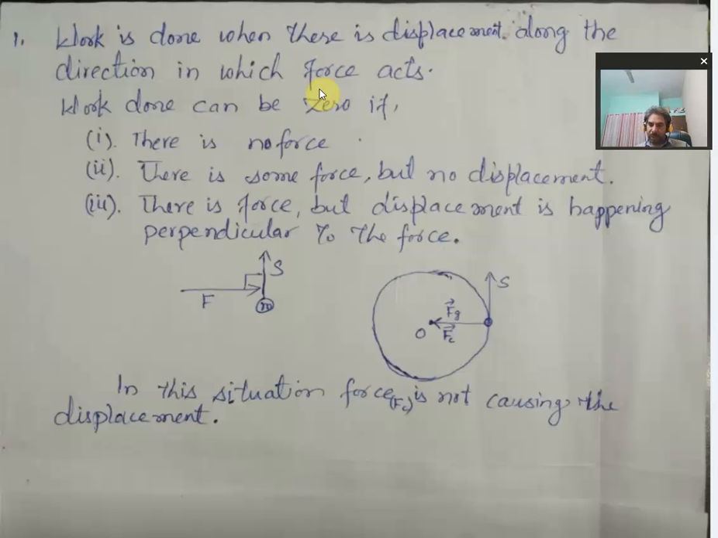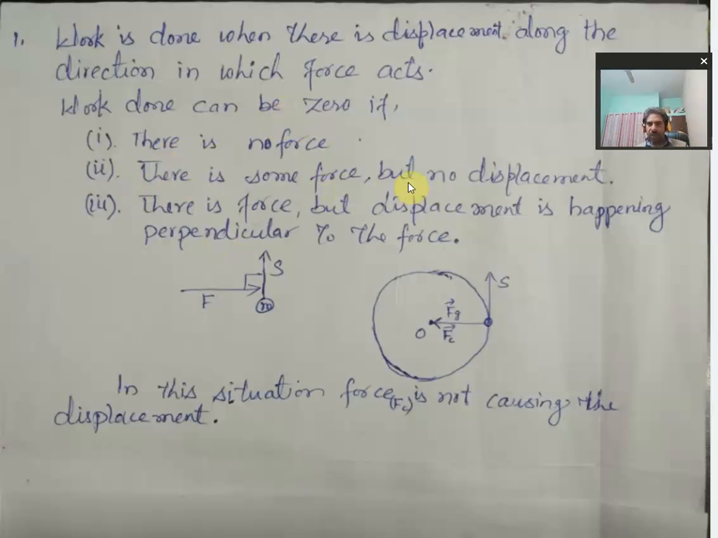There may be displacement in the object, but if it is not along the direction of the force acting, then we say that work done by that force is zero. So work done can be zero in different situations. First one is that if there is no force. If there is no force acting on the object, work done is zero. Second situation where the work done can be zero is because there is some force but there is no displacement which is happening. Let us take a simple example.